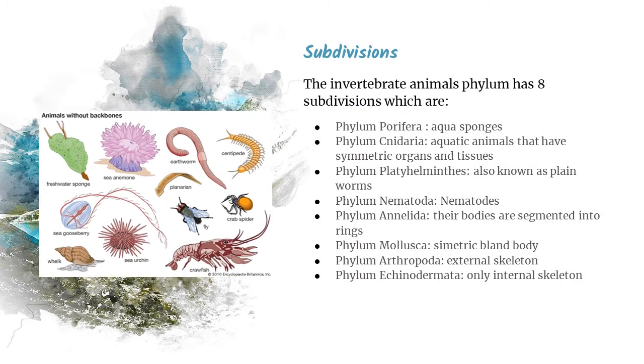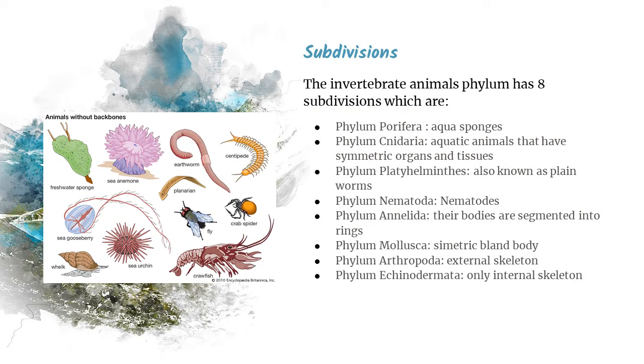Then we have the subdivisions of the invertebrate animals. These are 8, which are the phylum Porifera, that are aquatic sponges, the phylum Cnidaria, which are aquatic animals that have symmetric organs and tissues, the phylum Platyhelminthes, also known as flatworms, the phylum Nematoda, the phylum Annelida.